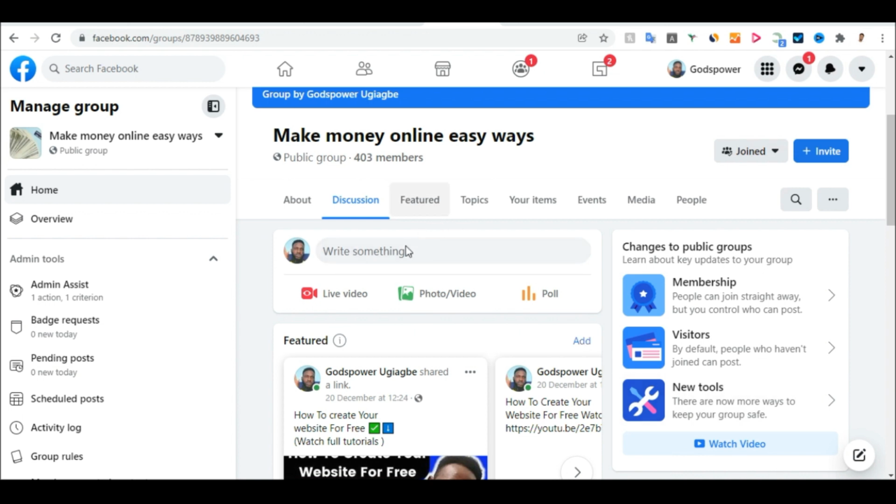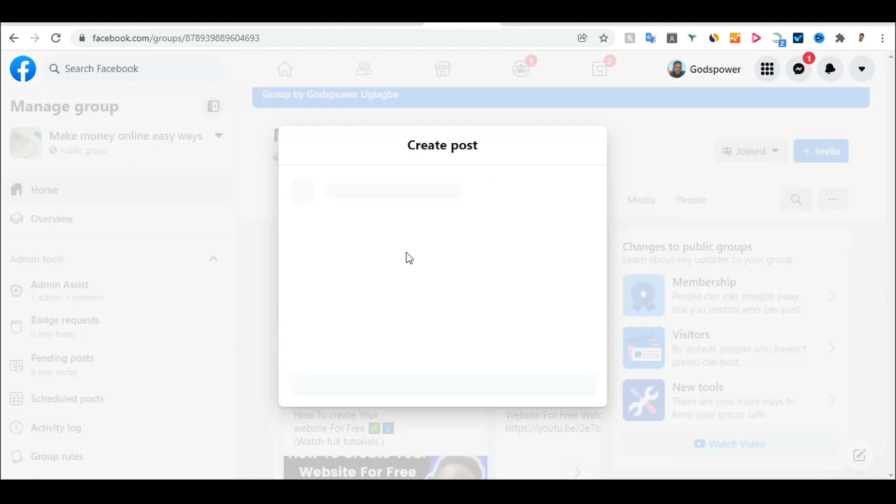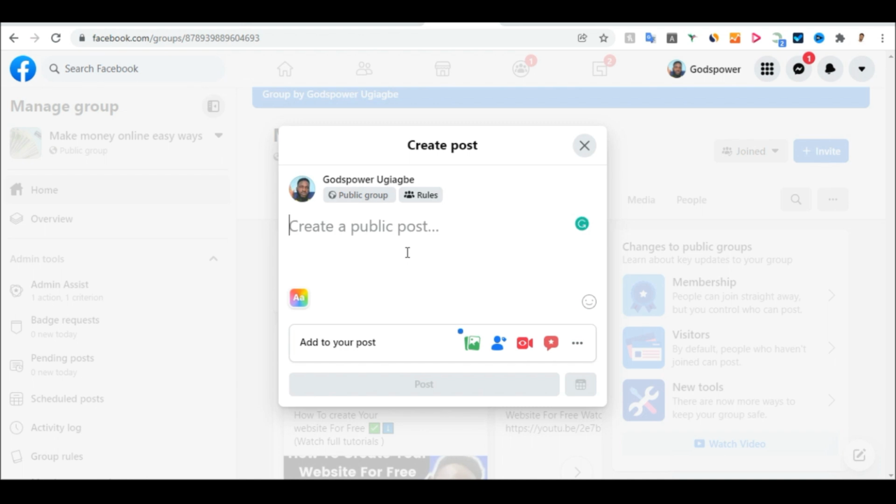You come and post your articles. Just write a short post about that product you are trying to promote, and don't add a link, because you can get banned from the group. So don't add a link. Just write a short article. Let me show you what you can write.